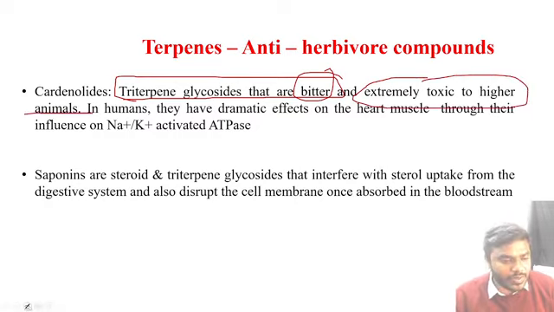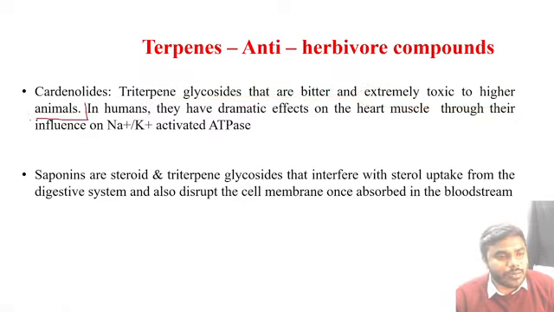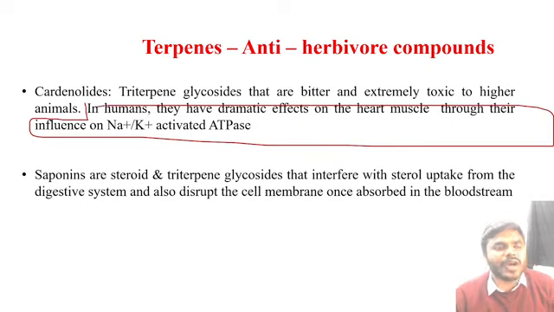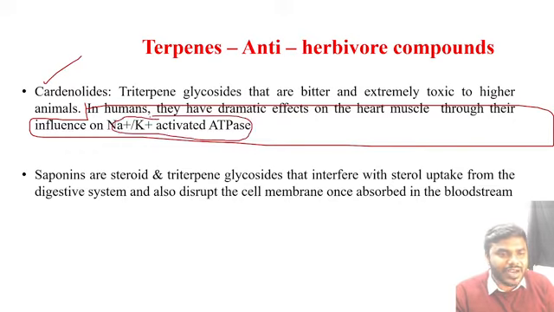All the students, listen to me carefully. And this is also another interesting point. If we humans consume a plant which contains a very high concentration of cardenolides, then what happens? It will immediately act on our heart muscle, especially the cardiac muscle, by influencing the sodium-potassium activated ATPase